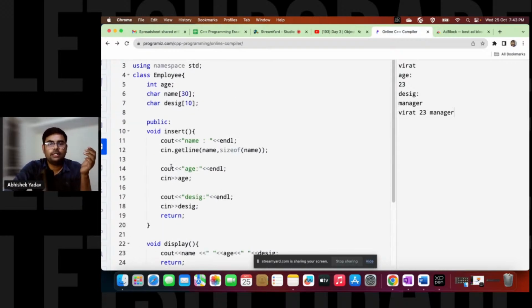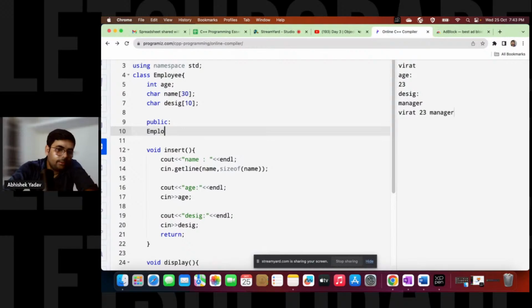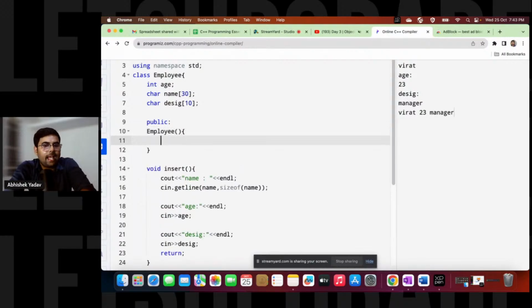So how to create your own constructor? Let's create our own constructor right here. According to the definition of a constructor, the name of the constructor is the same as your class name, that is Employee here. After that, it has no return type and it is not returning anything. That's why I haven't given any return type, and that's why I will not return anything here, right? And here, let's initialize the data member, that is age is equal to